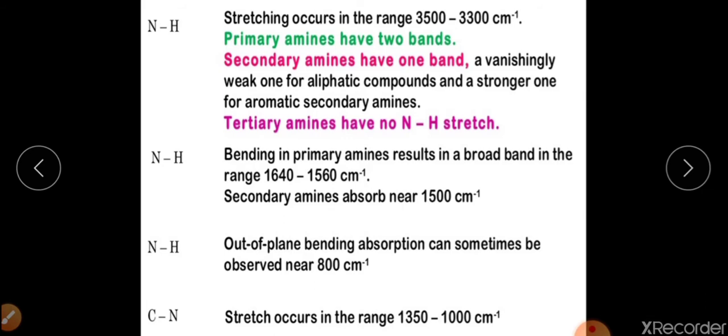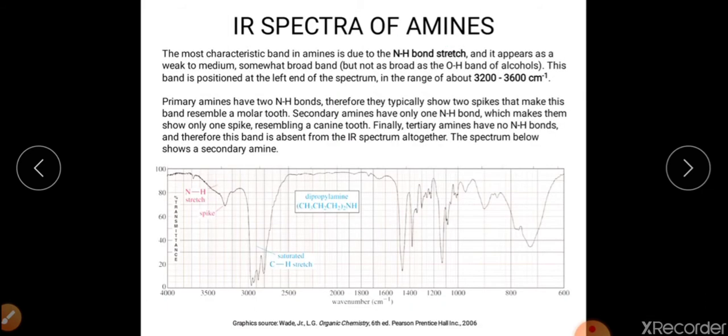Now we will see some IR spectra of amines. For example, this is the IR spectrum of dipropylamine. As we know, this is a secondary amine, so it will have NH stretching vibration, and this NH stretching vibration will appear here.